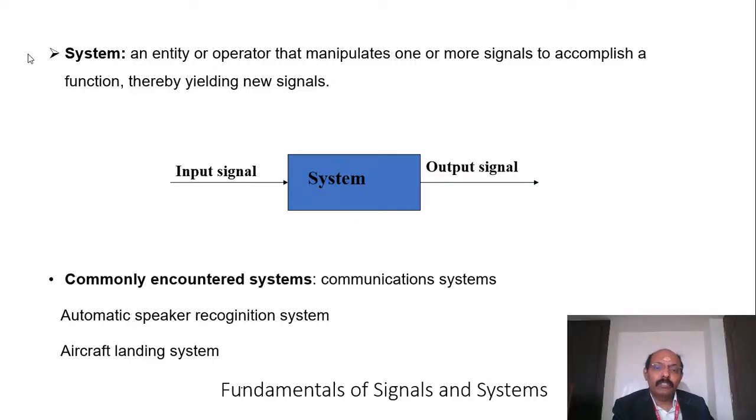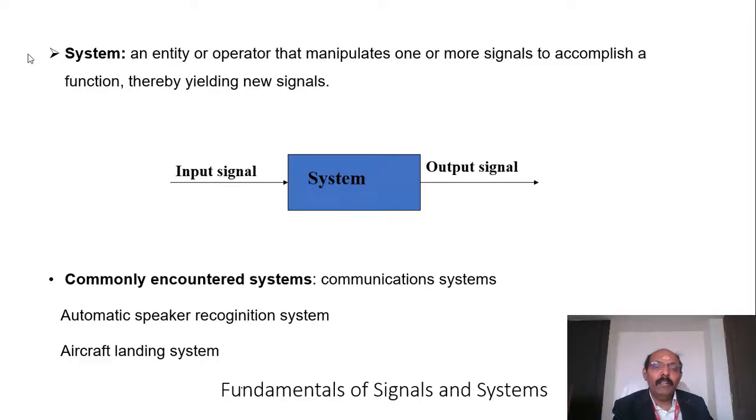A number of components grouped together to perform a specific task, accepting the input signal and delivering the output signal, we call a system.